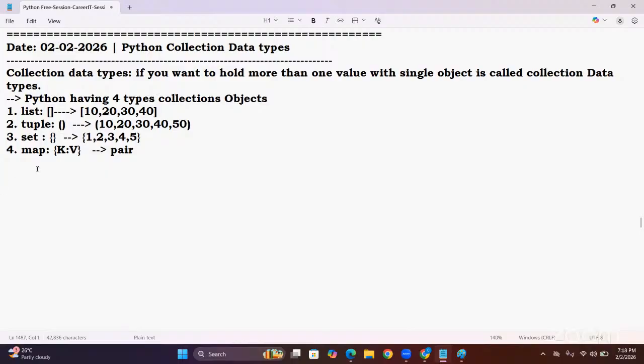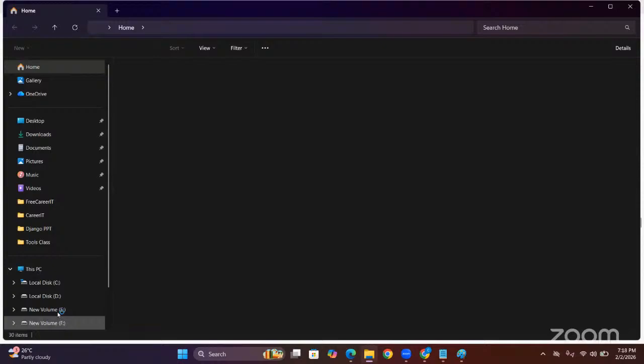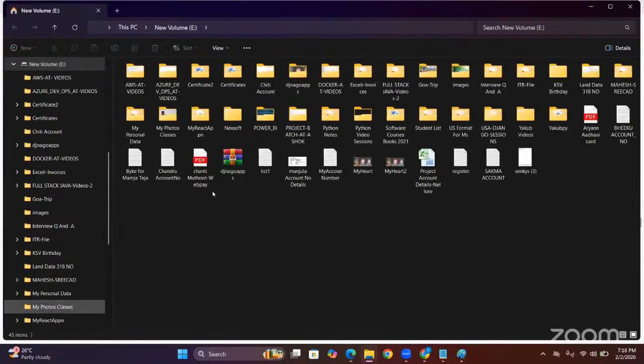Okay. But before going to discussing these four, sir, here I am giving a small overview about the four objects. You will get more clarity at a time. Later we'll go with them individually. Now I am displaying one PPT, only one slide, sir, and that slide will give more clarity about these four collection objects.